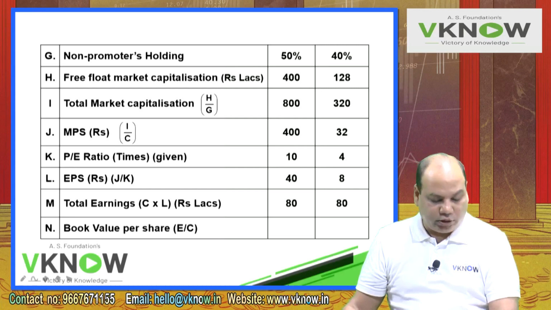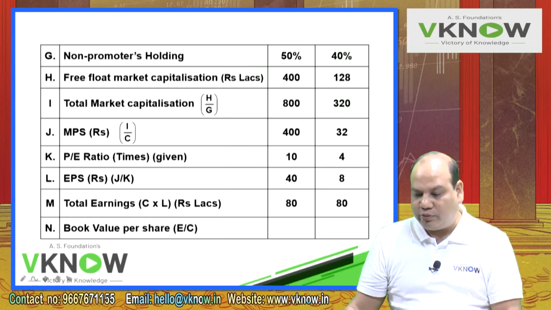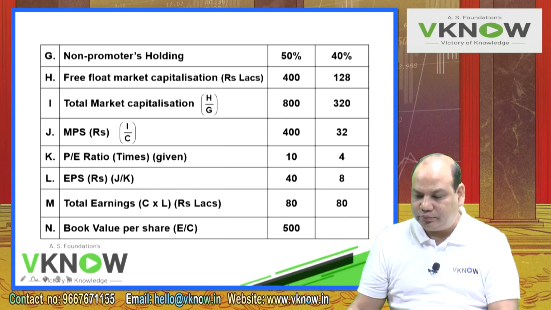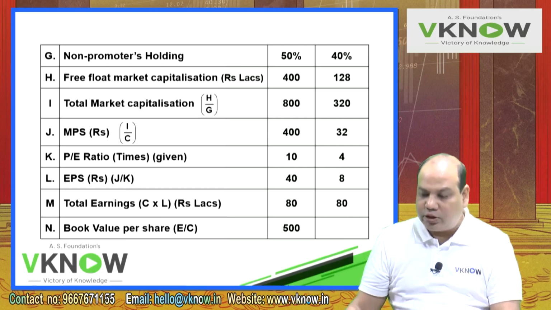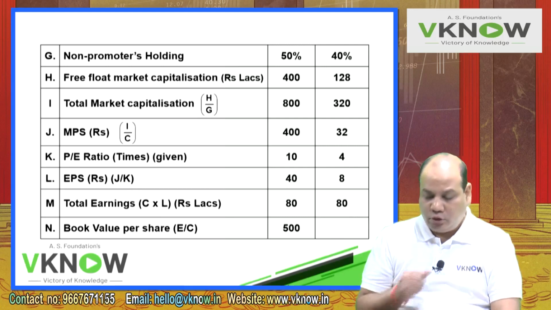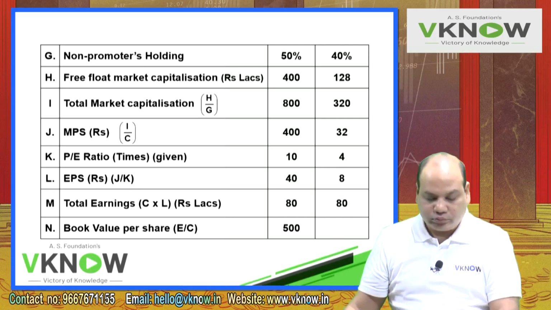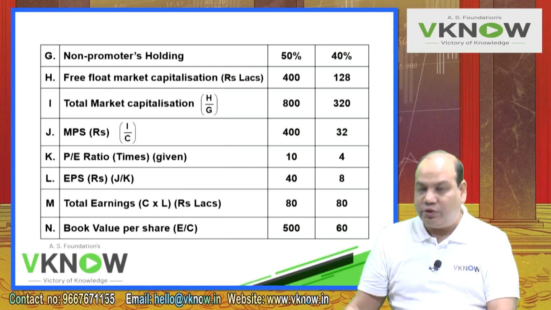And one more line, write down for this working note, book value per share. Book value will be net worth divided by number of shares. Net worth is in point number E. Number of shares is in point number C. So net worth is 1000 divided by 2, 500, and 600 divided by 10, 60.